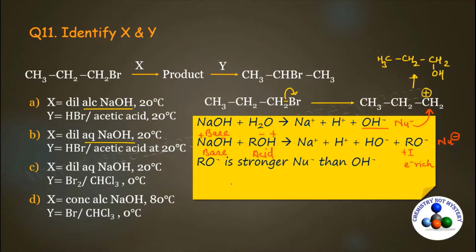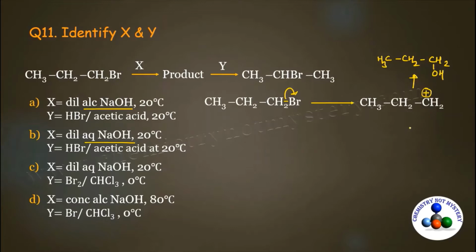But RO negative is a bulkier nucleophile. That's why it will act as a base. That means it is going to abstract H plus ion from this molecule. So when we use alcoholic NaOH as the X reagent, it will abstract hydrogen from this carbon. So as a result, you will get a double bond between carbon 1 and carbon 2.